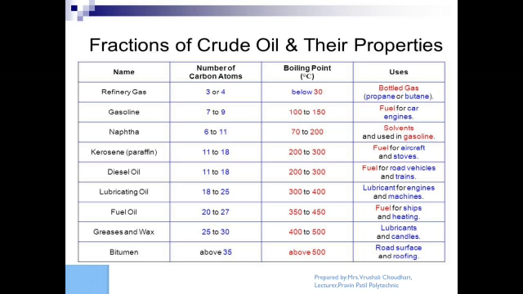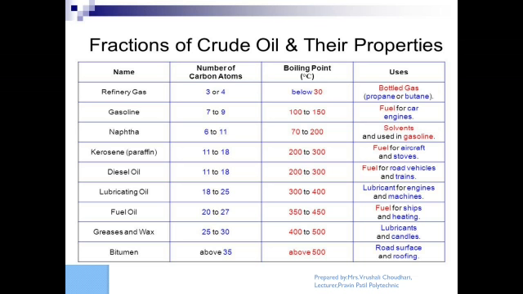Kerosene: carbon number 11 to 18, boiling range 200 to 300. It is used as fuel for aircraft as well as stoves. Diesel oil: carbon number is 11 to 18, boiling point 200 to 300. It is used as fuel for vehicles as well as trains.